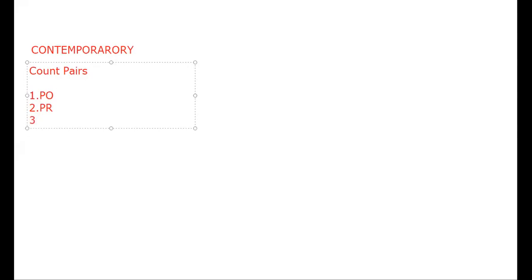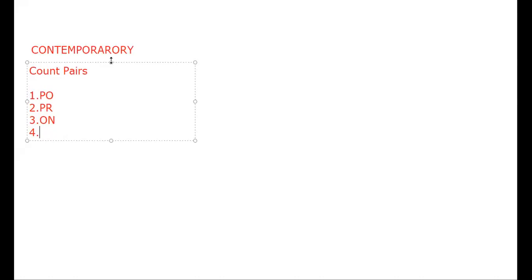Let us go for some other pair. It could be O and N. Between N and O, no character is there, because after N comes O, M and O. So here also I am having no character between N and O. This could be one pair.